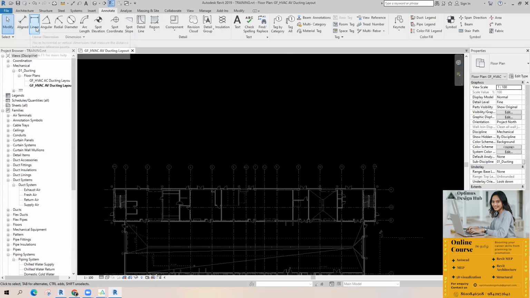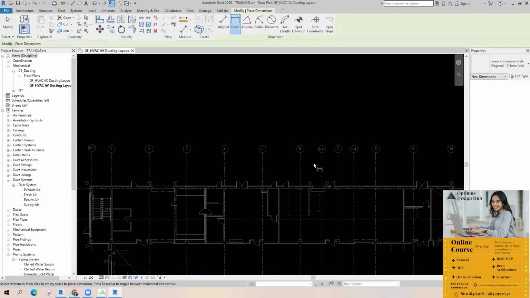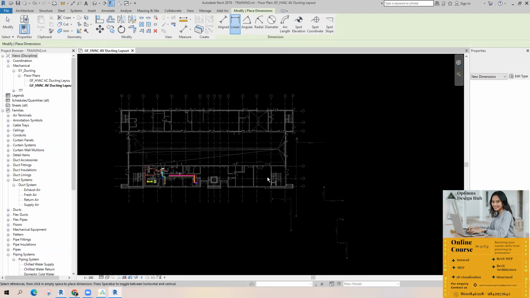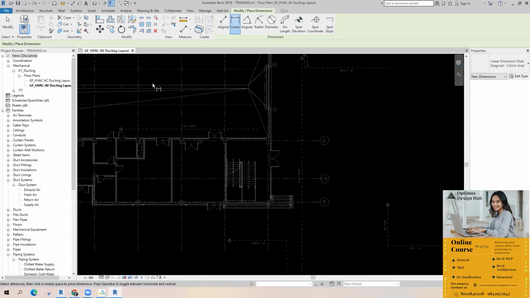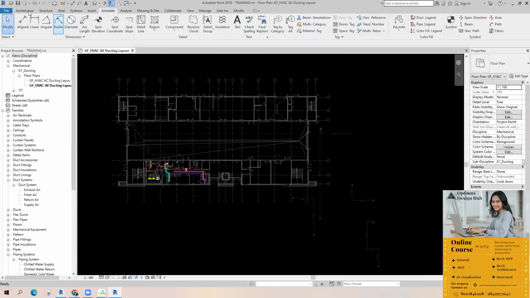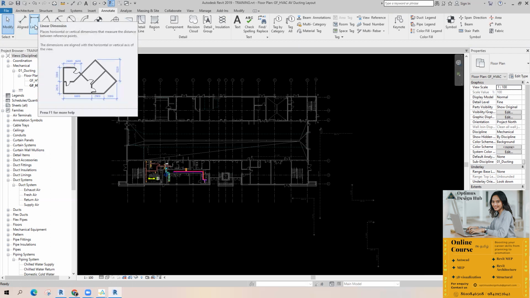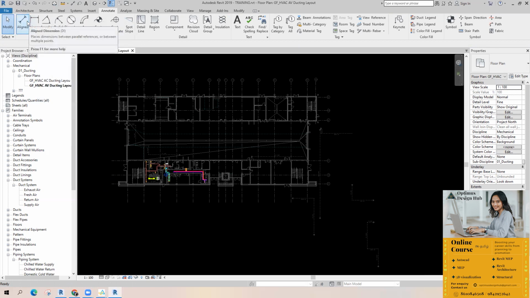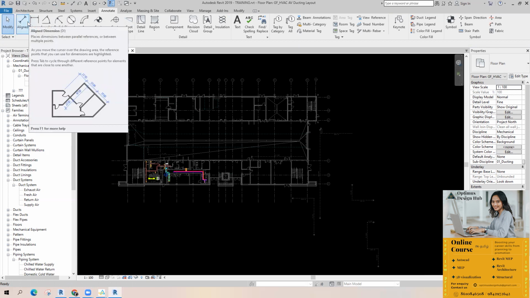That is the align dimension. Then linear dimension. Linear means only linear lines, I mean only those will come. Okay, architecture is better for that. I think you can use only this tool. Okay, this is just like linear. Okay, linear lines. But try to use this dimension, align dimension. You can use this tool for both aligned and linear objects.